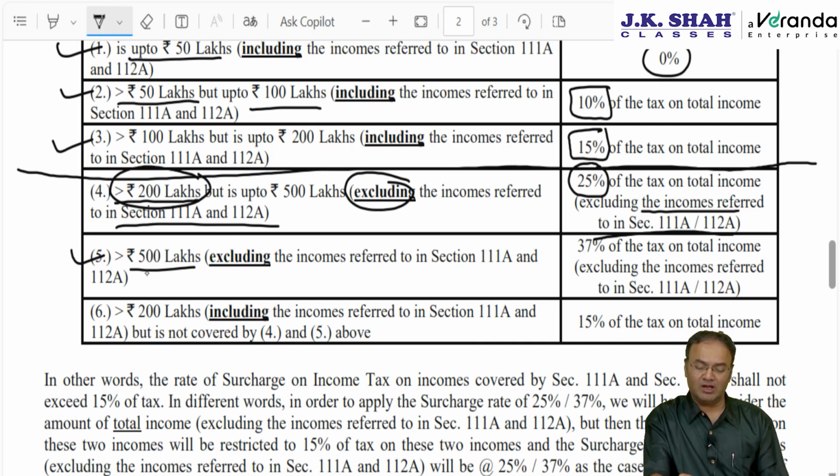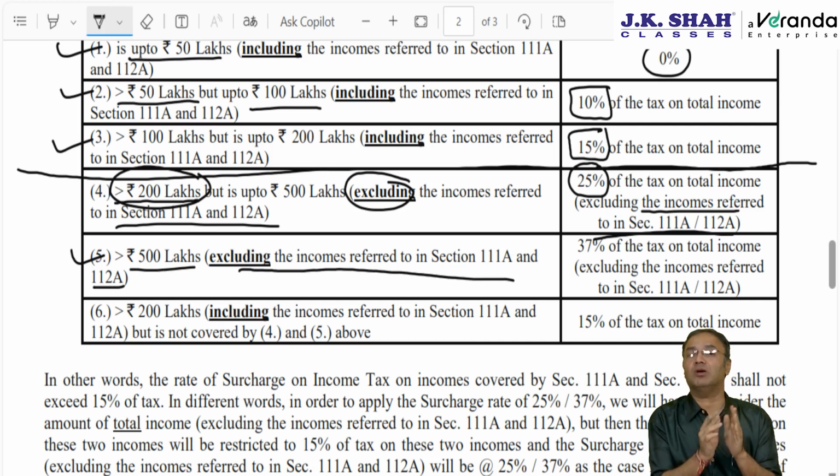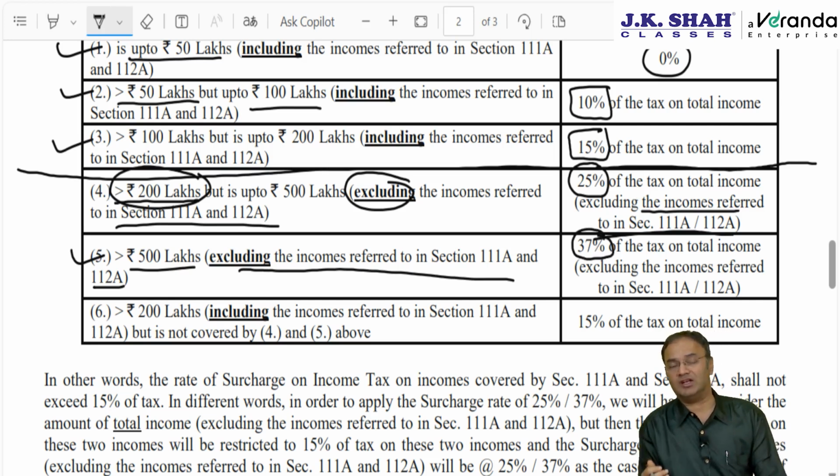But what do you mean by the income exceeds 5 crore excluding incomes covered by these 2 sections? That means normal income, other income itself is more than 5 crore. Then tax on other income will be subjected to 37% surcharge and tax on these 2 incomes will be subjected to surcharge at the rate of 15%.